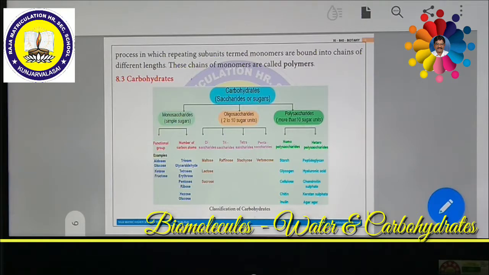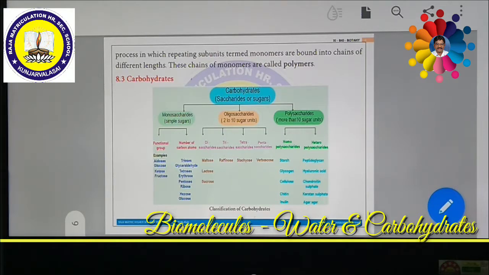If it has 4 sugar units, they are called stachyose or tetrasaccharides. If it has 5 units and so on, they are pentasaccharides, hexasaccharides, heptasaccharides and so on. In such a way, various oligosaccharides are classified.